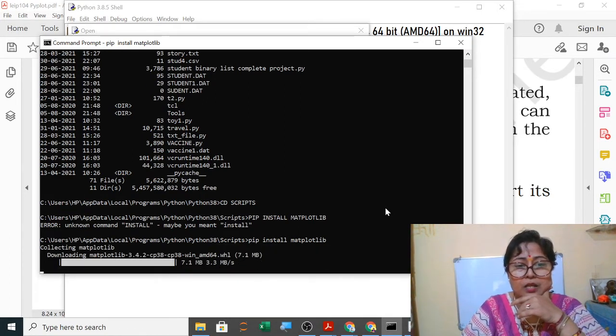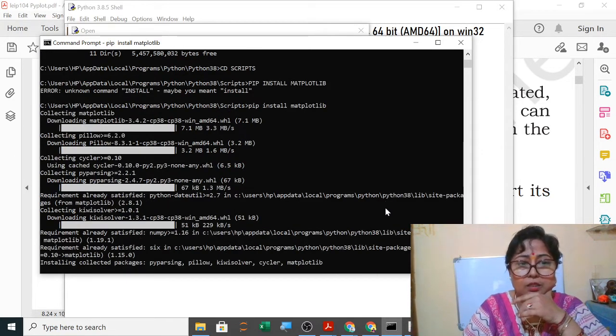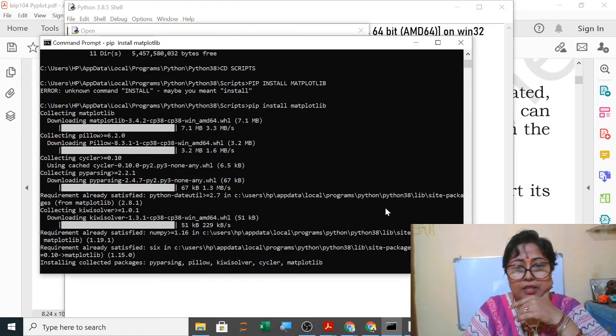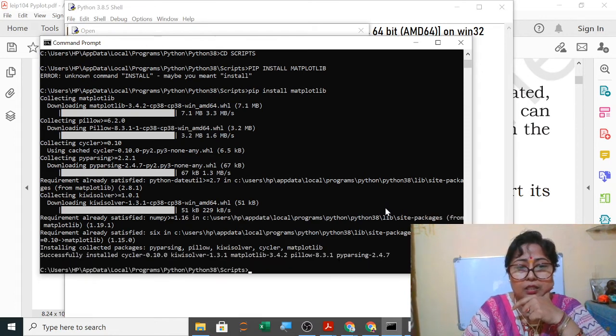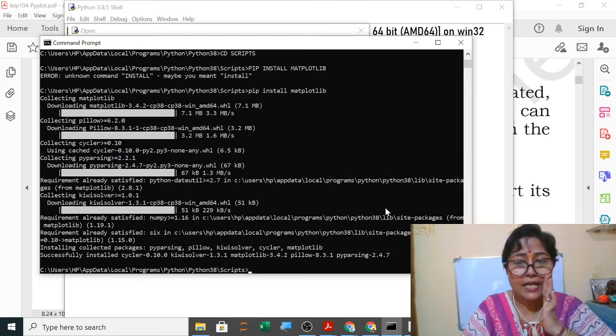Clear? Now you can see pillow, cycler, so many packages are being installed. It is collecting all the packages. Yes, now it has successfully installed.